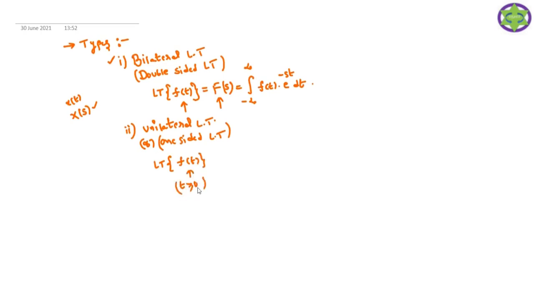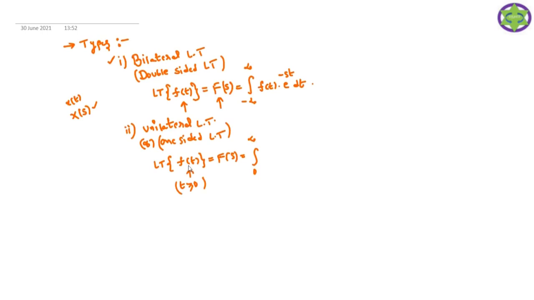Whenever the signal is defined only for t greater than or equal to 0, we restrict the limits. No need to do minus infinity to 0. We eliminate minus infinity to 0. Therefore, we perform the integral operation only from 0 to infinity.